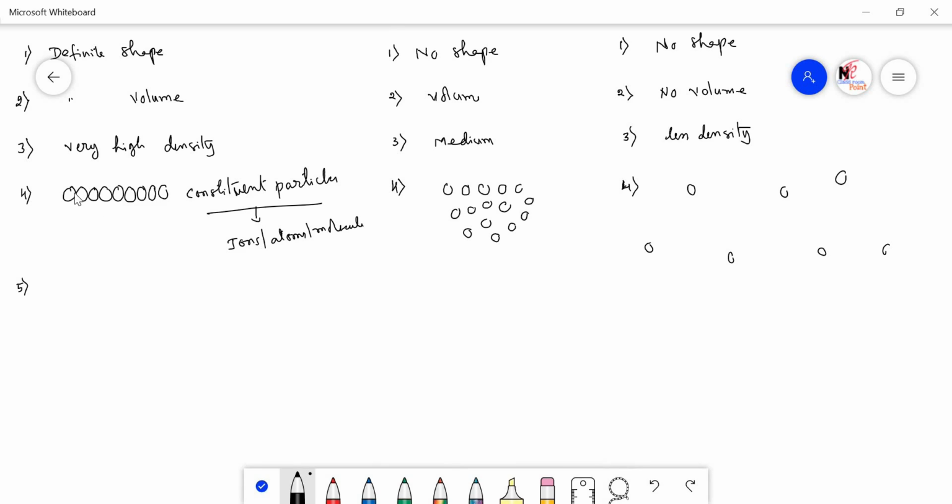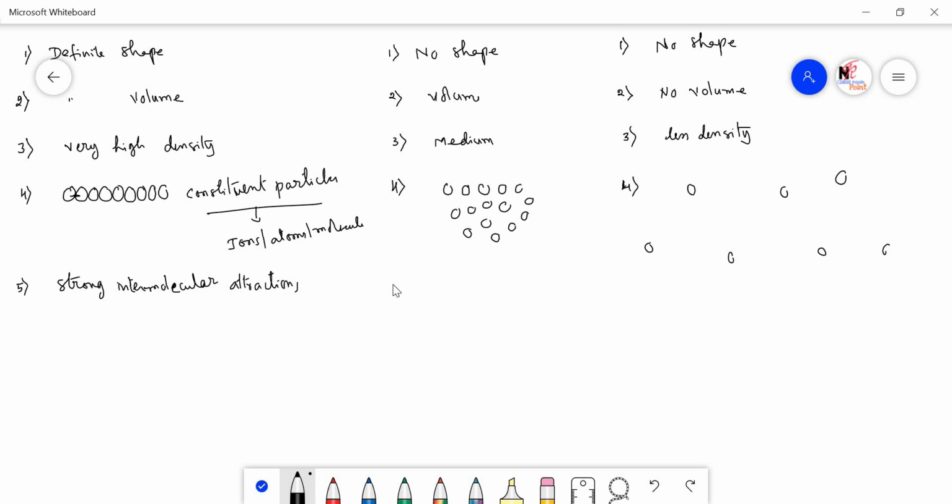If the constituent particles are arranged so closely to each other, then we can say that there are strong attractive forces among these constituent particles. So these attractive forces exist among the particles. So we can say that there are strong intermolecular attractions. Here I am using the word molecular. It may be molecule, atom or whatever it may be. But as a standard definition, let us use the word molecular. So there are strong intermolecular attractions among the particles in solids.